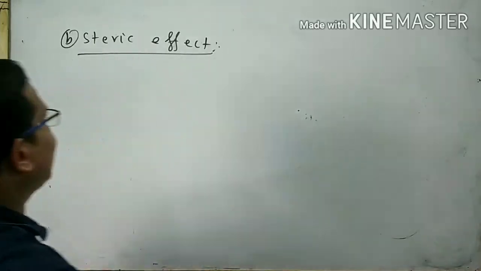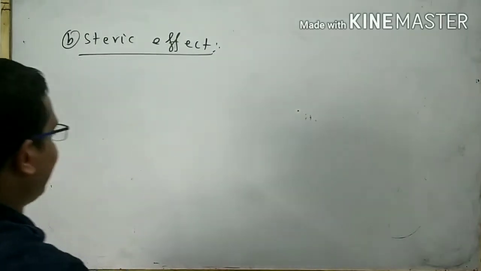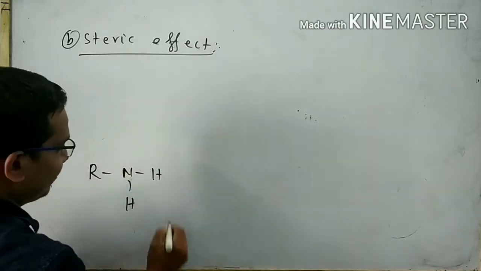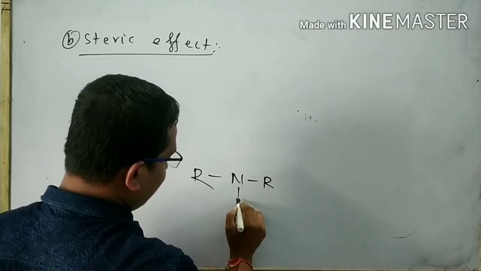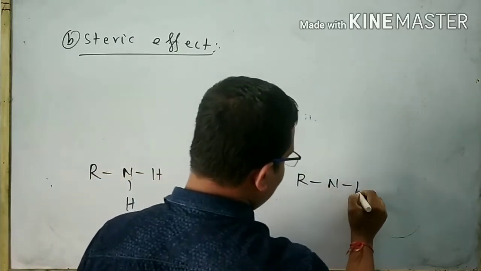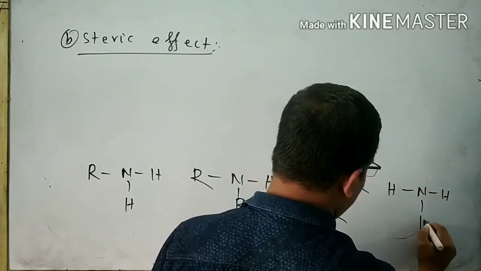Next I will explain the basic character by steric effect. This is your 1 degree amine, this is your 2 degree amine, this is your 3 degree amine, and this is your ammonia.